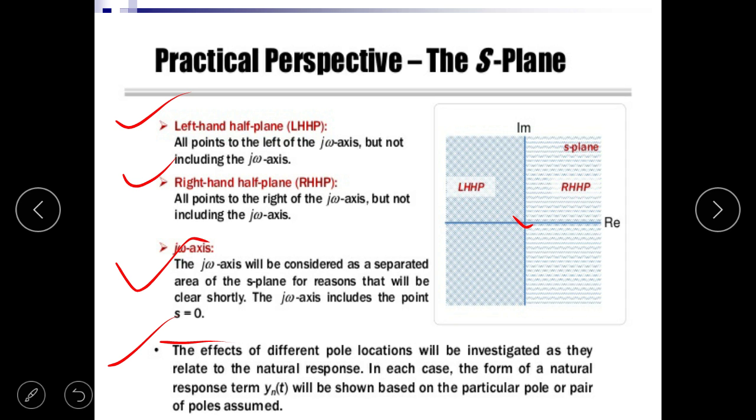The effect of different pole locations will be investigated as they relate to the natural response. In each case, the form of the natural response term y_n(t) will depend on the particular pole or pair of poles.